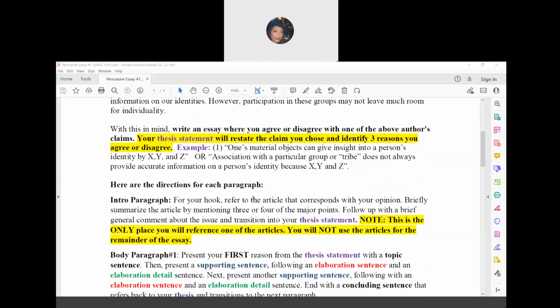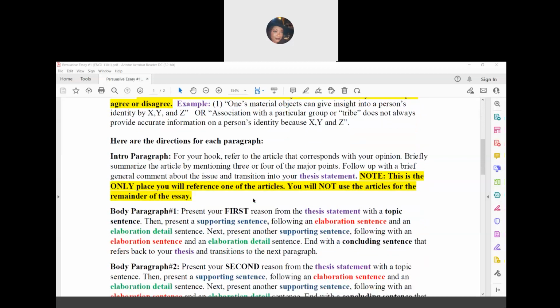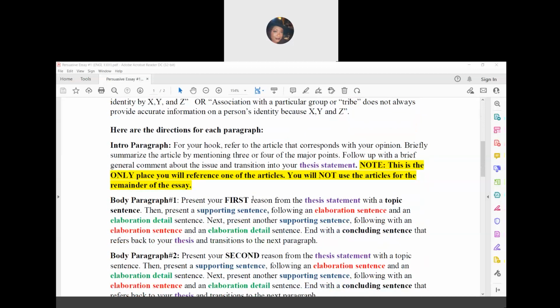There are specific directions for each paragraph. For your introduction paragraph, you're going to refer to the article that corresponds with your opinion. You're going to briefly summarize the article by mentioning three or four of the major points in that article. You're going to follow it up with a general comment about the issue and then transition into your thesis statement. Thesis statement information is also in this week's folder.